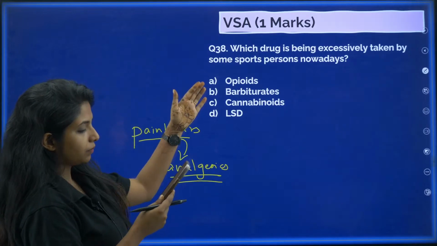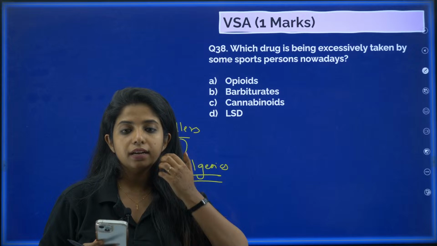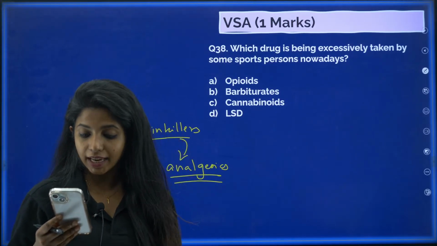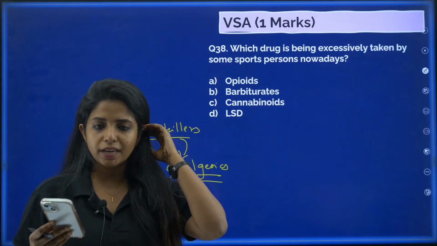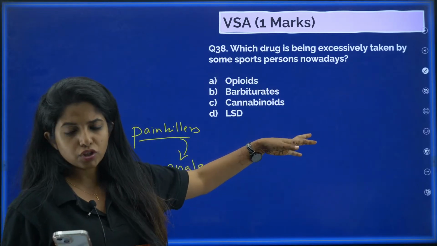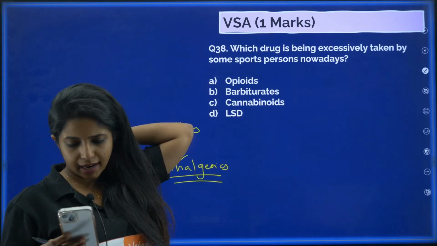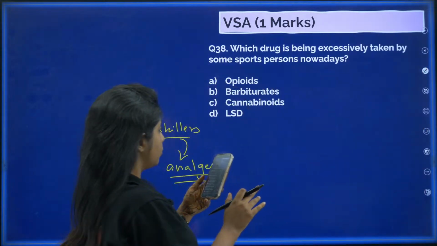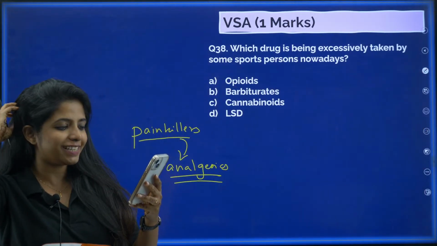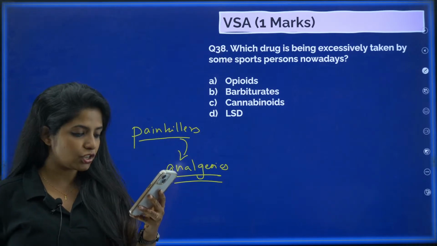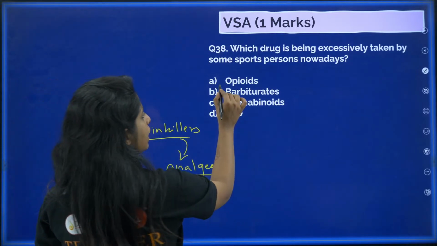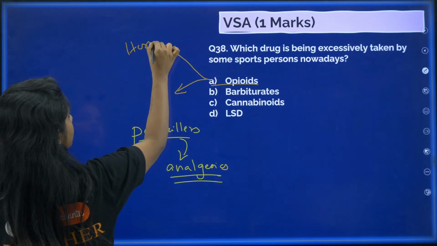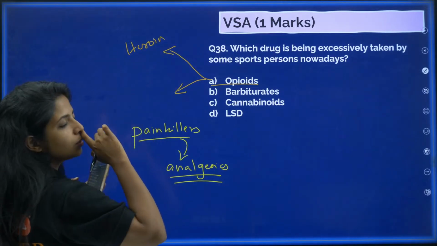So over here, you are saying it gives energy. Yes, they take drugs which give energy, but over here there are no drugs for high energy. Too much energy is not being mentioned over here. So basically, as Sukanya is saying, my dear child, you are correct. It is A. Why? In opioid, I told you, it's a tricky question. In opioid, you have heroin and one more thing, that is morphine.